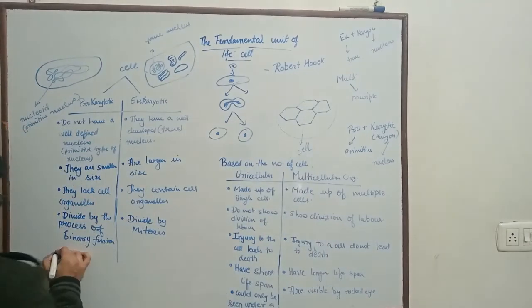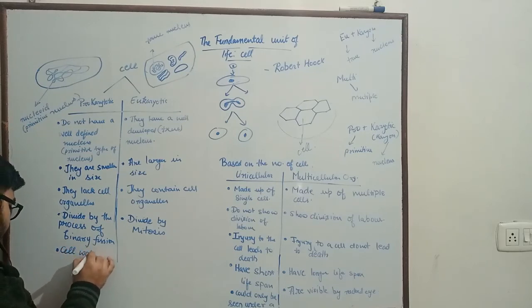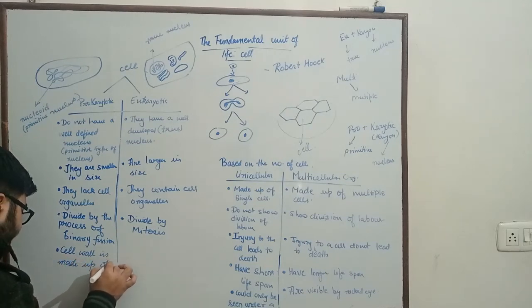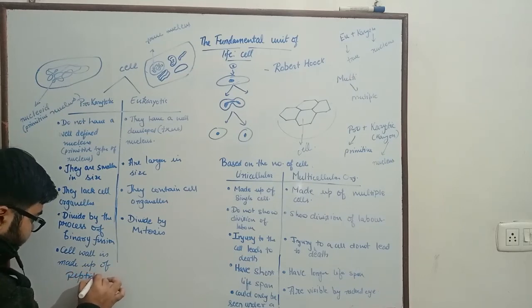Now, if we talk about the cell wall, the cell wall in prokaryotic cells is made up of peptidoglycan.